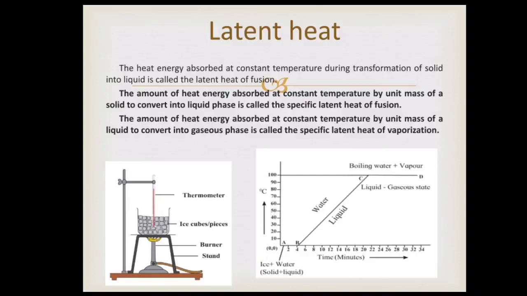In the graph over there, line AB represents conversion of ice into water at constant temperature. The ice absorbs heat energy during this transition and the absorption of energy continues till all the ice converts into water. The temperature remains constant during this transition. This constant temperature at which the ice gets converted into water is called the melting point of ice.